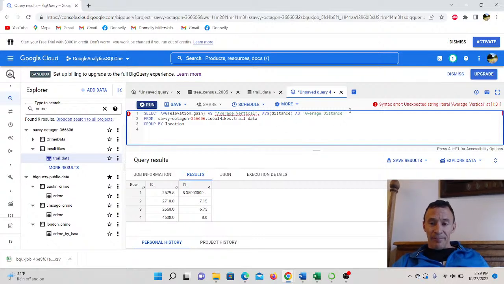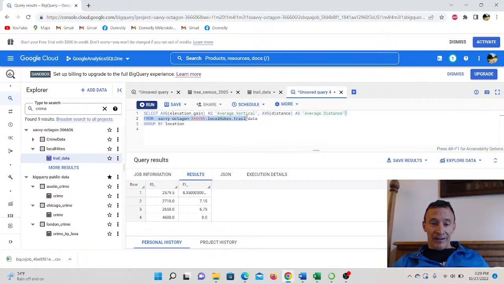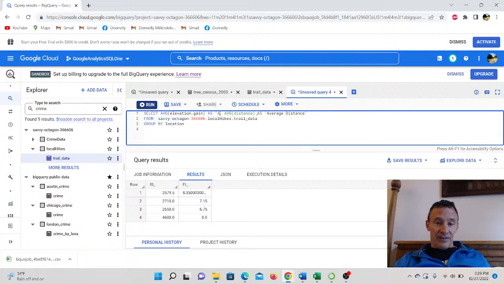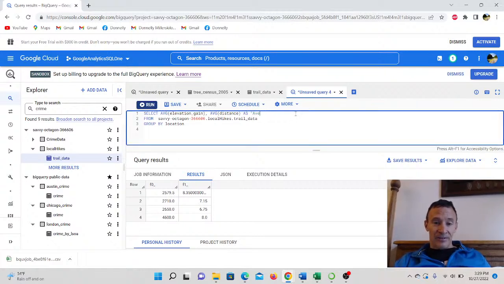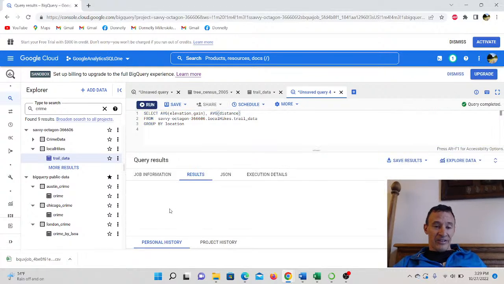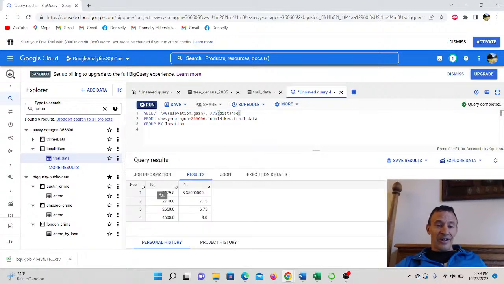Yeah. Okay, I'm just going to get rid of these for now. I don't want to spend too much time figuring this out right now. Let me just hit run again. Obviously what I was trying to do was create an alias so this would read like average vertical gain and average distance.